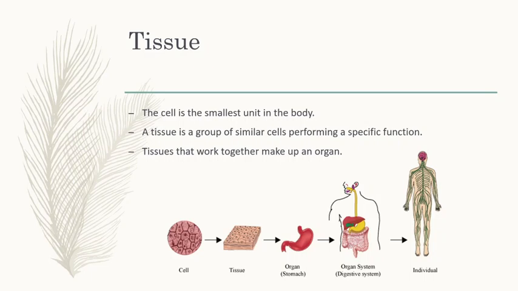Here I have given one picture. From the picture we can clearly understand cell is the smallest unit in the body. A group of cells that work together is called a tissue. Tissues that work together make up an organ. Organs that work together are called organ system. Various organ systems together make up an organism.